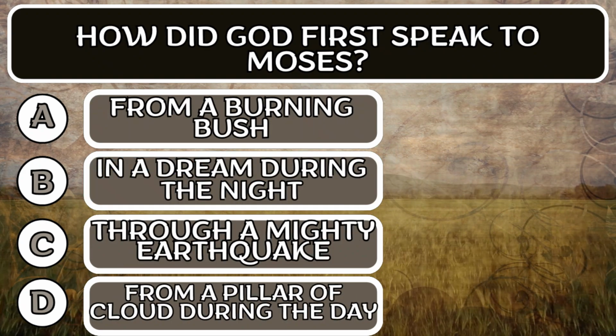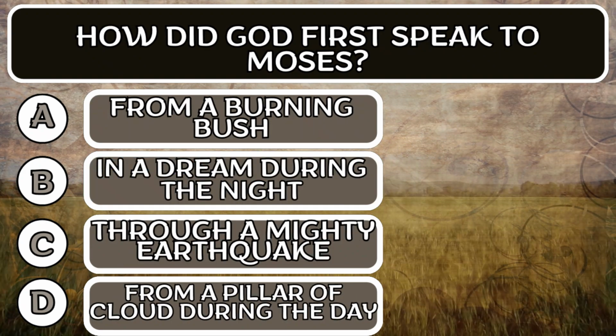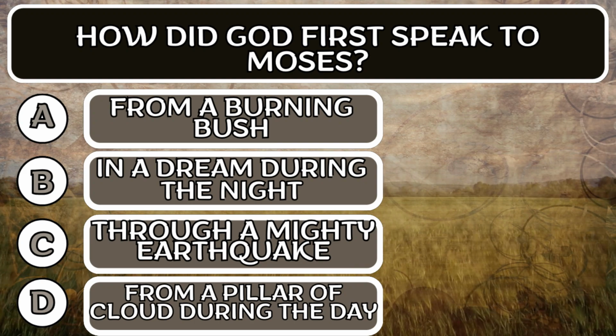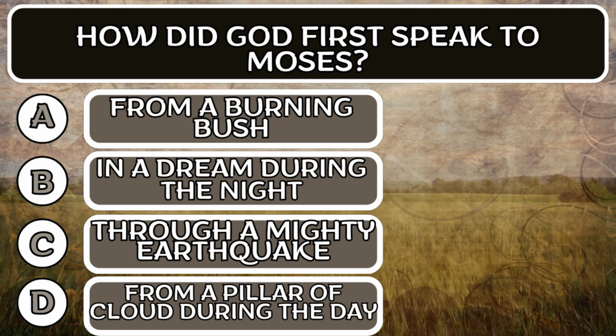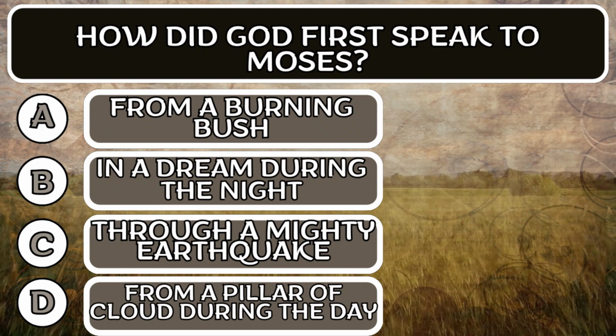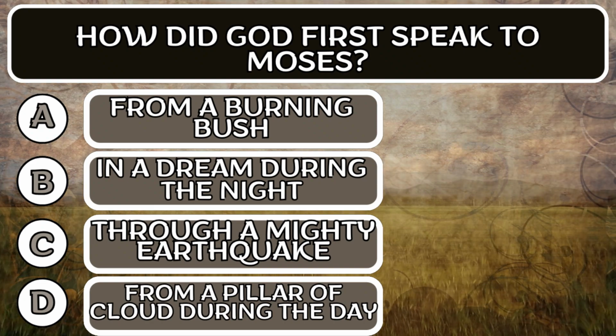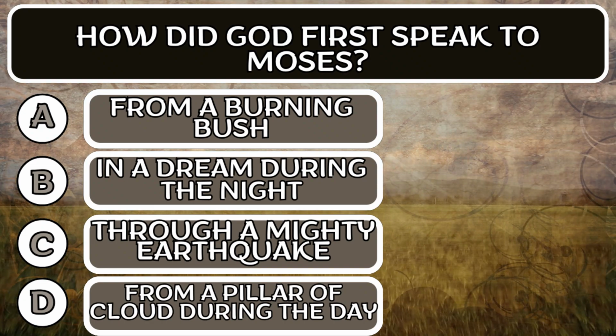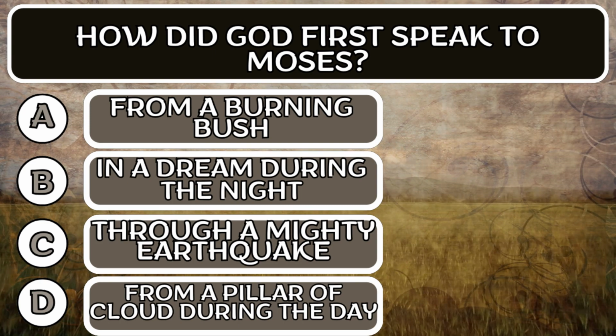Question number 6. How did God first speak to Moses? Option A, from a burning bush. Option B, in a dream during the night. Option C, through a mighty earthquake. Option D, from a pillar of cloud during the day.